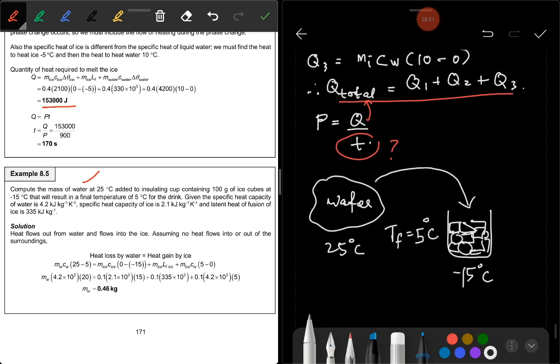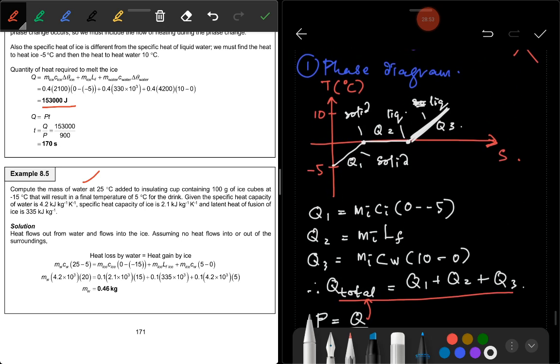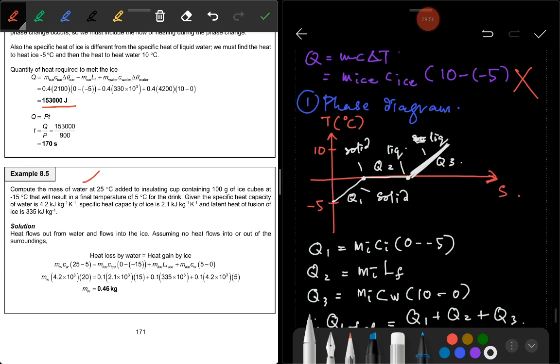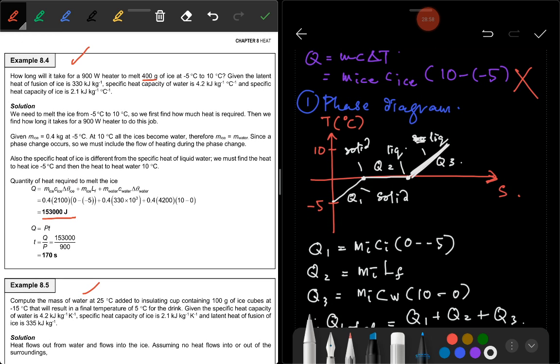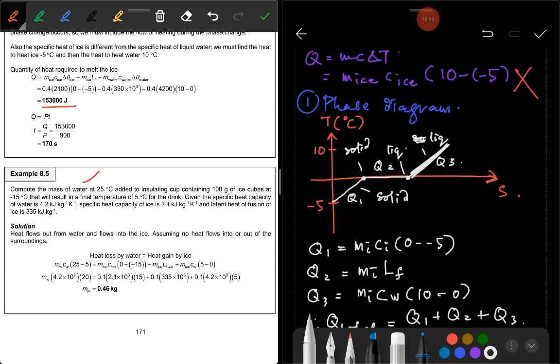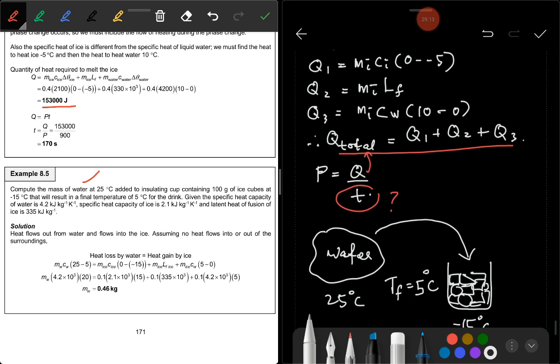So in this case, for this question, example 8.4, there is no heat. You don't have to use heat gain is equal to negative heat loss because there is only one substance. For example 8.5, there are two substances. That means there are two systems.